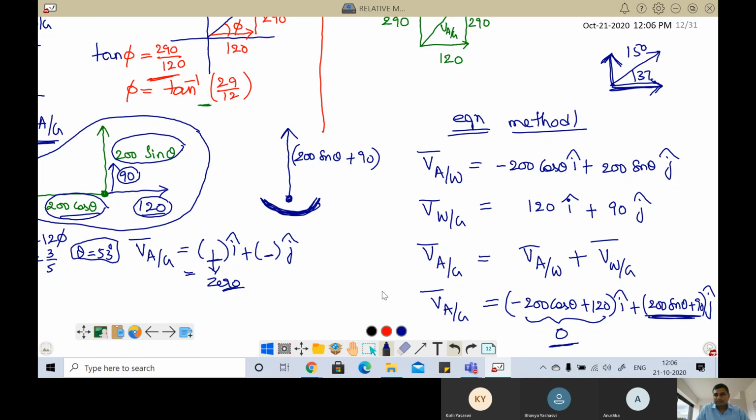Unless you are not clear in vectors. Instead of plus i cap, if you take minus i cap, then we cannot do anything. In diagram method, you have to visualize. Then diagram method will be quick, very fast. This equation method is the standard method. You take some time, maybe half a minute, and then you can get the answer. But with diagram method, you can get it in less than half a minute. So it all depends on your practice.